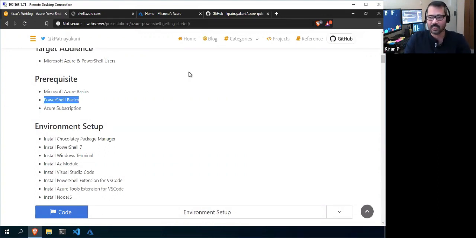There is nothing wrong if he feels like that, because the syntax and the naming convention are pretty much the same across all the products. It's not only from Microsoft, it's from any other product or any other vendor. The naming convention will be the same. It's like verb, hyphen, noun, and some parameters.